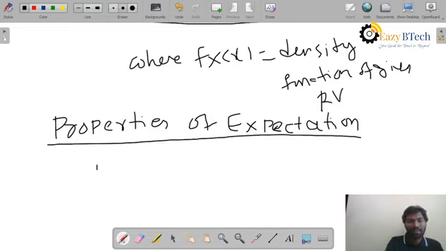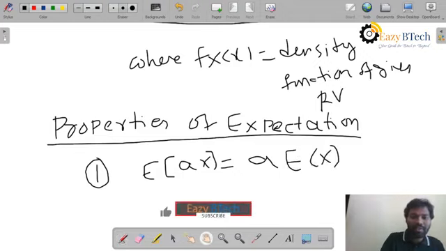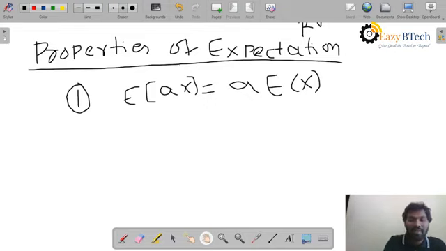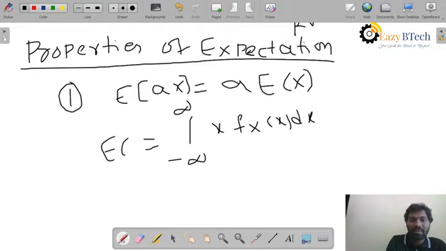The first property is expectation of aX is equal to a into expectation of X. Why? Because we already know the expectation of X formula: integral from minus infinity to infinity of x into f_X(x) dx. So this is the expression for expectation of X.